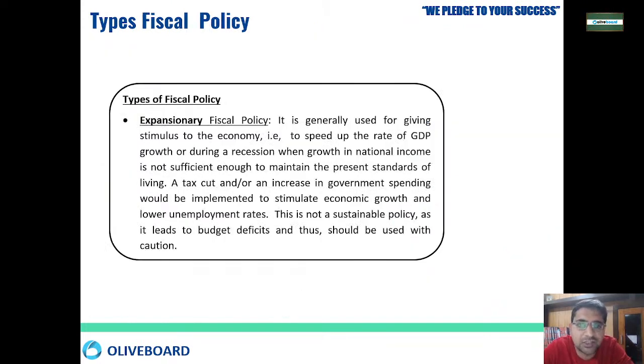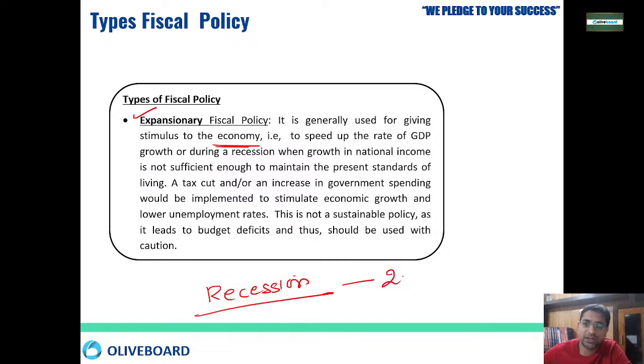Then what is the third one? The third one is expansionary fiscal policy. Expansionary, as the word suggests, expand, invest wherever you can invest. So whenever government is following expansionary fiscal policy, that means government wants to stimulate the economy. Boost the economy, the economy will move ahead, spend money, employment will increase, more and more money will be there in the economy, more and more employment will be created, work will be done, goods and services will be there, right? So whenever there is recession,